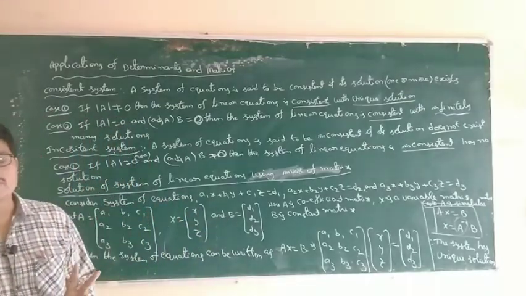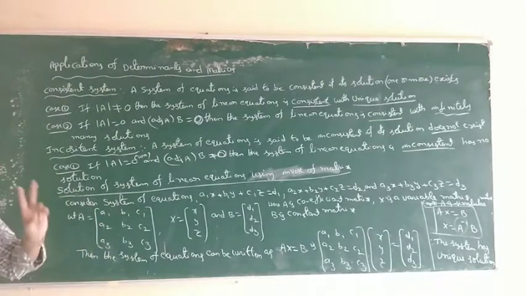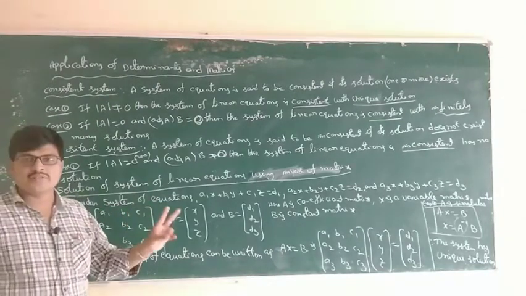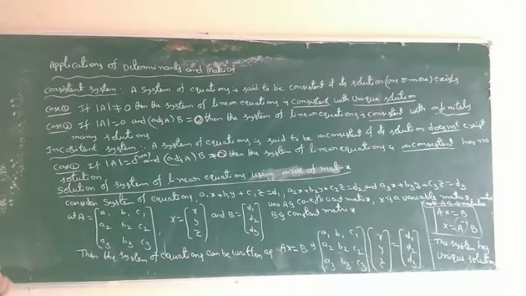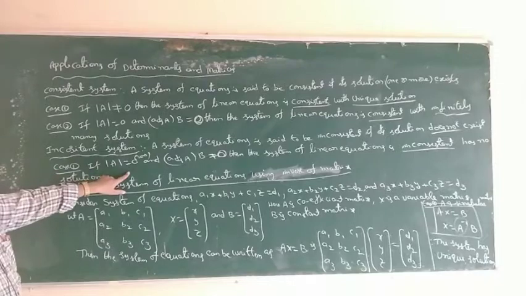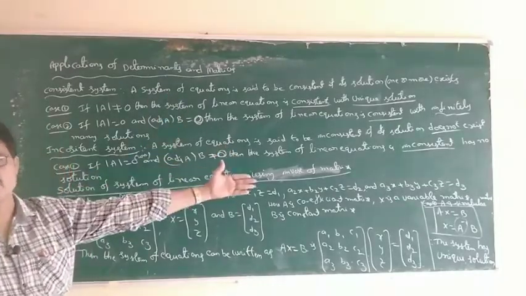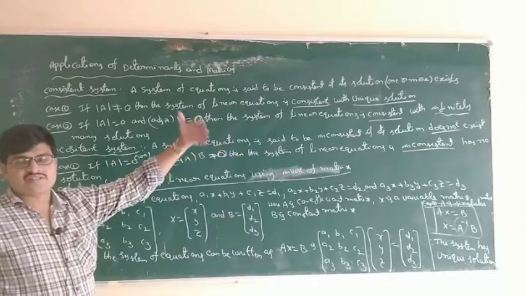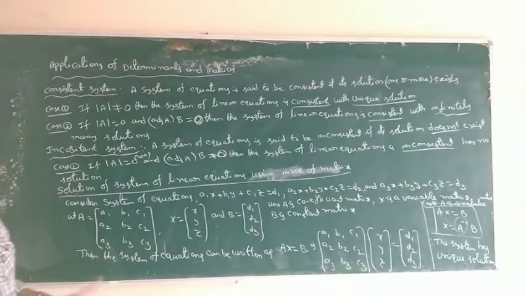Determinant of A not equal to 0 means unique solution. Determinant of A equal to 0 and adjoint A into B also 0 means consistent, infinitely many solutions. Determinant of A equal to 0 and adjoint A into B not equal to 0 means inconsistent. Inconsistent means there is no solution.